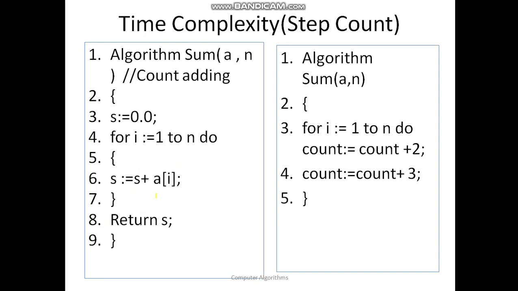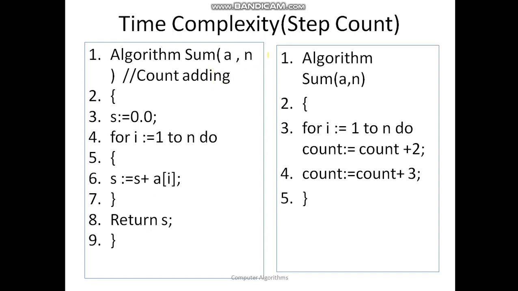As stated, the amount of time required by an algorithm is going to be an estimate of how much time is required. The estimation will be based on how many instructions I am executing. If you can count the number of instructions executed in your program, that is the estimate, and based on that you can say one algorithm is better than another in analysis. So let us consider the same example that we discussed in the last lecture.